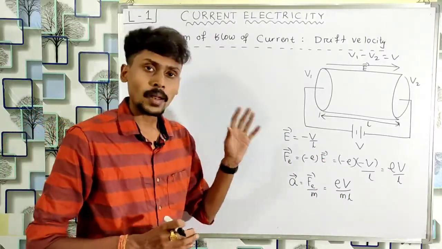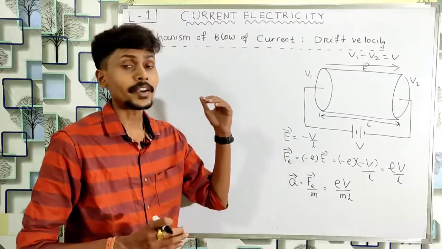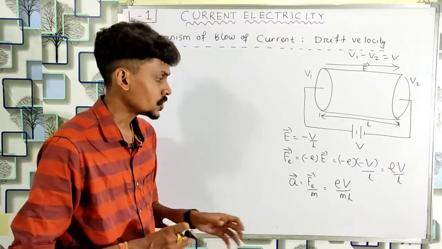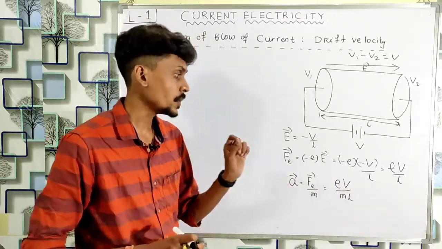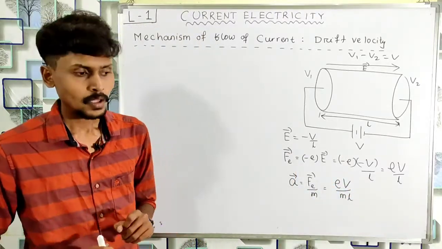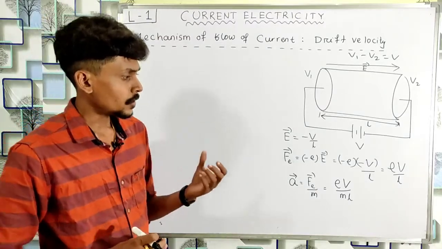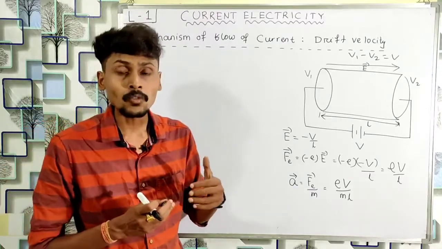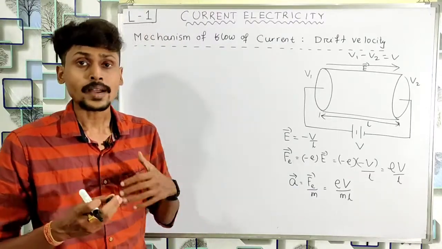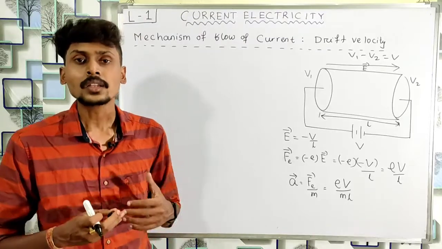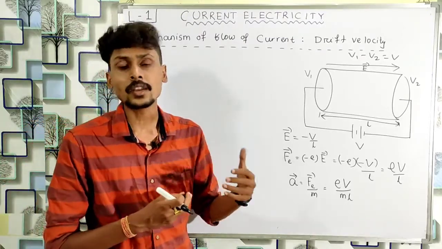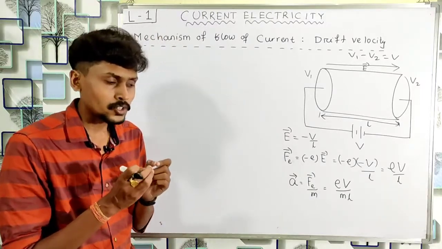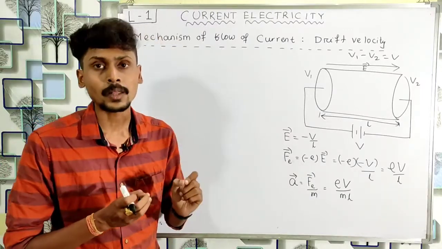Now when we apply the potential difference, the electric field is set up inside the conductor and all the electrons experience this amount of acceleration, which is given by eV by mL. So when the electrons experience this acceleration, they start to move with some larger velocity. Acceleration means the rate of increase of velocity. So gradually the electrons start to move with some higher velocity.